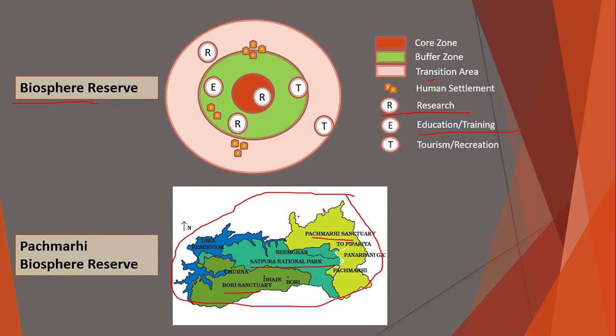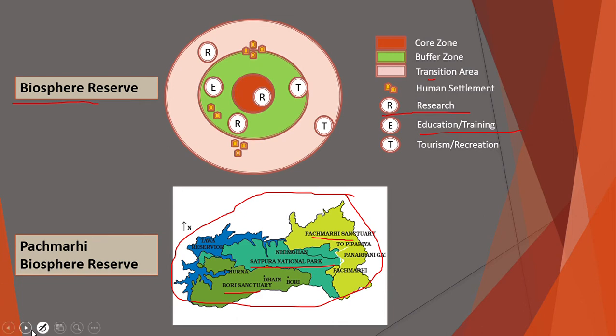The Pachmarhi Sanctuary and the Bori Sanctuary are the buffer zone, and the Tawa Reserve is the transition area. Okay, so I have completed the three-point discussion in this video.